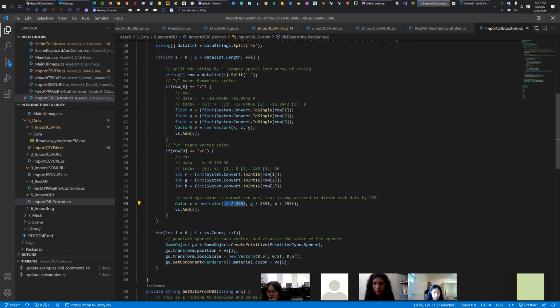But as I said, for color in Unity we want to use normalized values. So we need to rescale from 0 to 255 into 0 to 1, which is the normalized value. That's why I divided by 255.